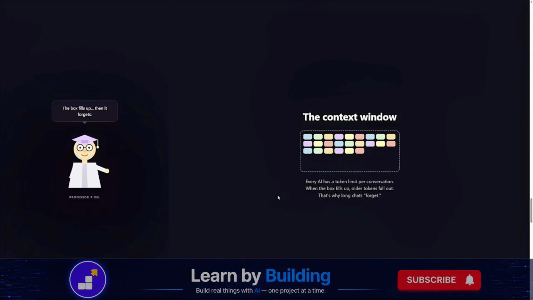The context window. Every AI has a token limit per conversation. Picture a text box filling up chip by chip. When it's full, the oldest tokens fall out. That's why long chats start to forget. It was never magic. It was a box.